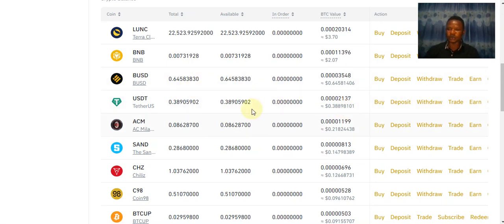Triangular arbitrage is when you buy a crypto asset from an exchange at a low price and sell it at a higher price in the same exchange. Such is known as triangular arbitrage. For example, you buy BNB at a lower price from Binance Exchange and sell BNB at a higher price in the same Binance Exchange. So that is known as triangular arbitrage.